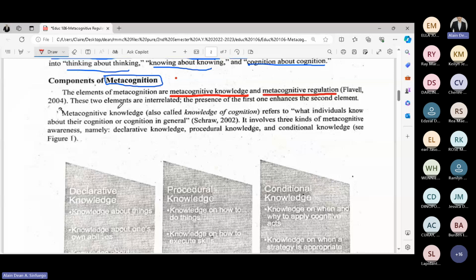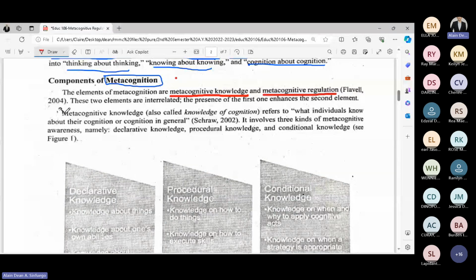So for example, metacognitive knowledge lang, pero walang regulation, still, metacognition is not authentic. Kumbaga, in the other way around, kung regulation lang ang meron, walang knowledge, then chances are the process behind metacognition will not be effective.